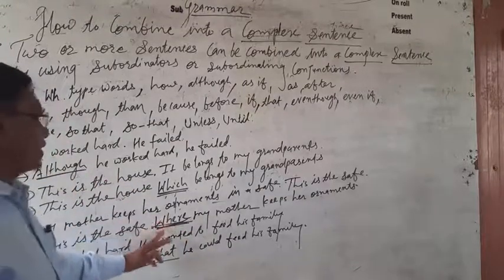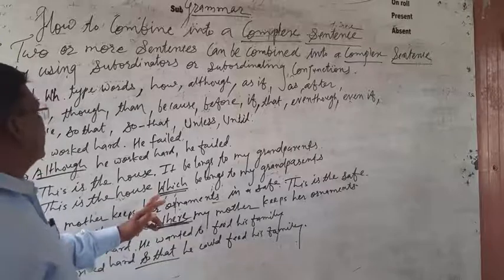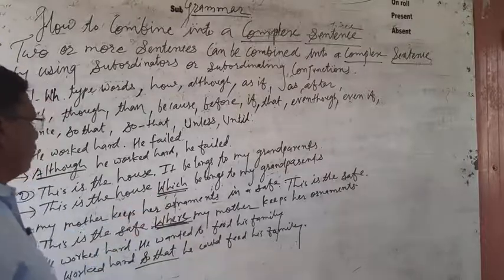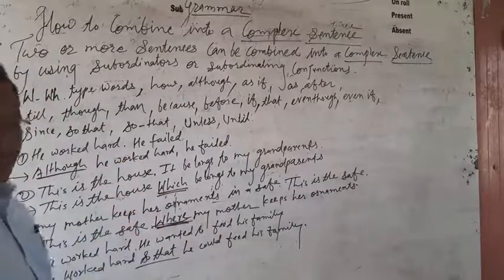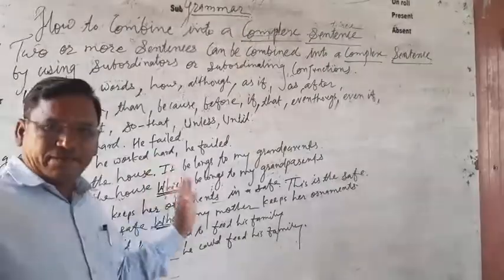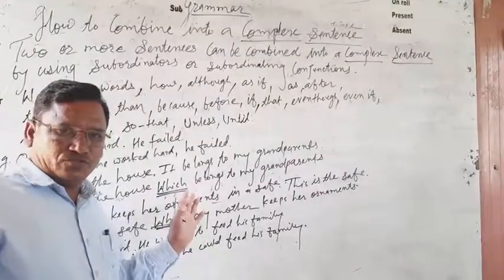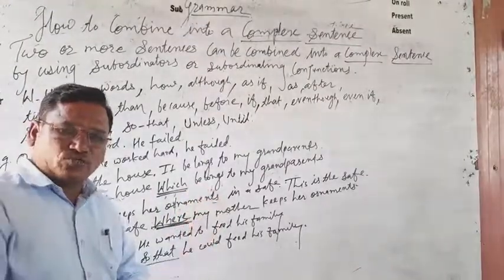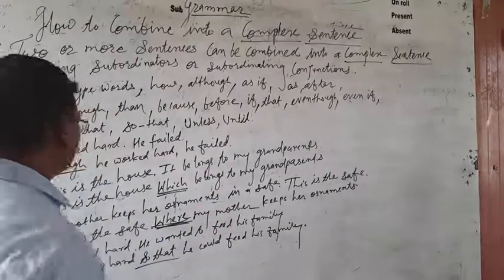This is the complex sentence, where WH type words come as subordinates to combine the two sentences.